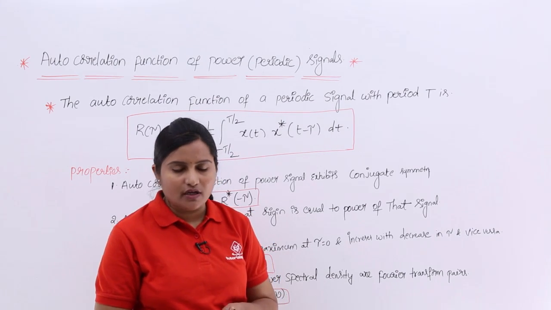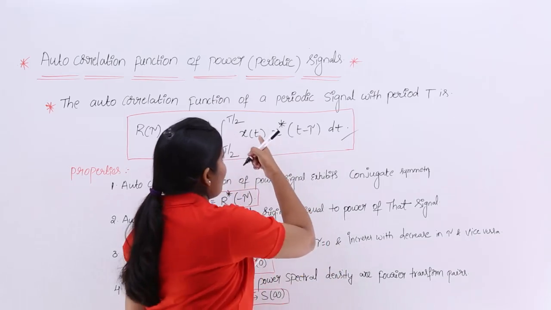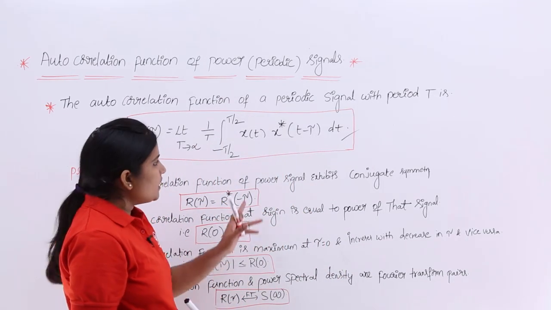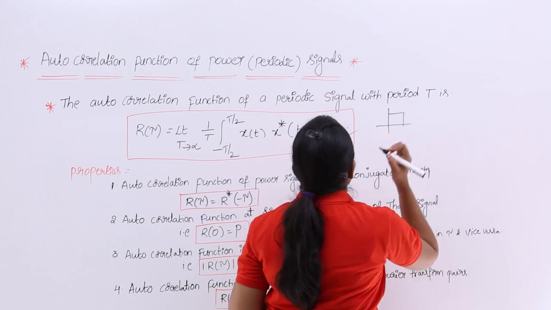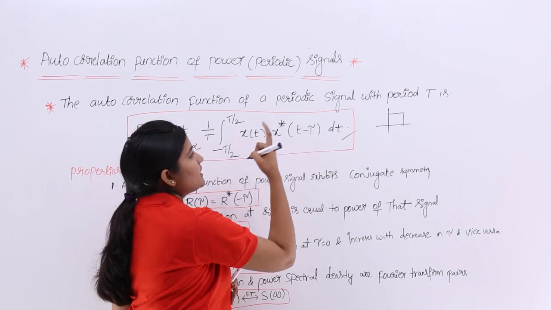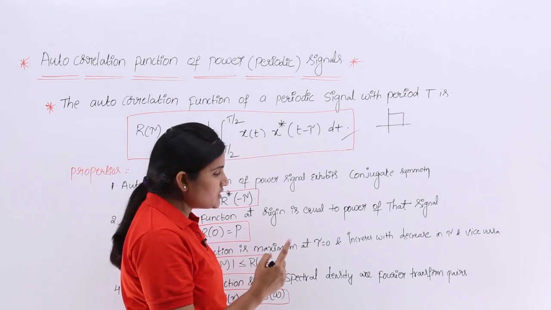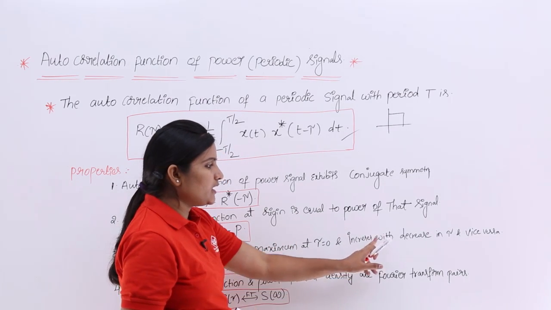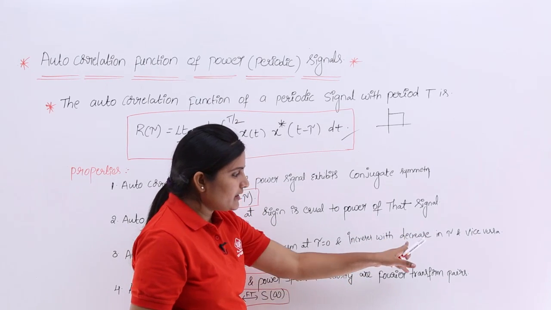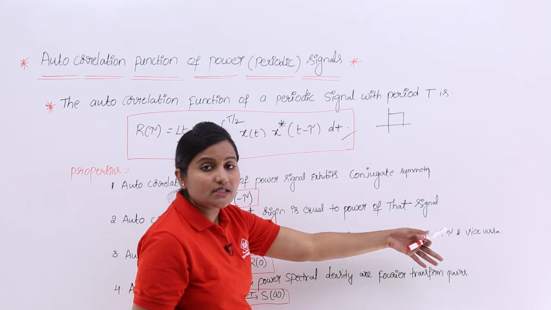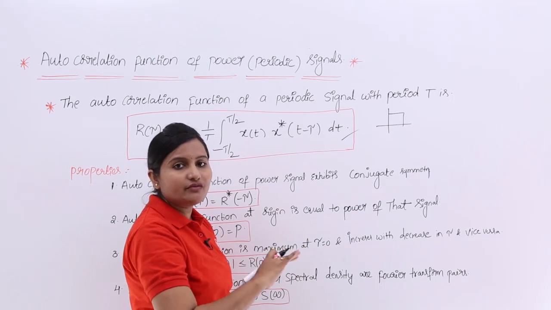This is the formula for autocorrelation. If you consider x of t and x of t minus tau, autocorrelation function will increase with decrease in tau and vice versa. That means if you increase the tau, autocorrelation function will decrease.